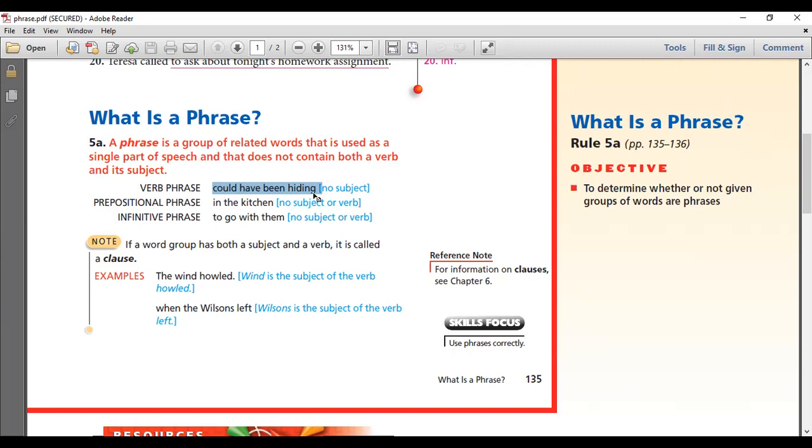Have, have been. Have been is the helping verb. You're missing one. What? You're missing one helping verb. You said could. You said have been. Could have been is the helping verb, hiding. Okay, baby? This is the entire verb phrase.